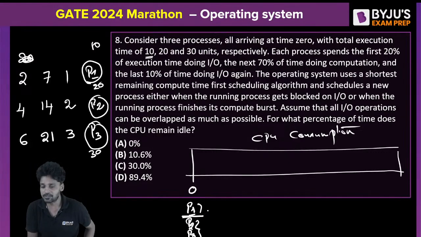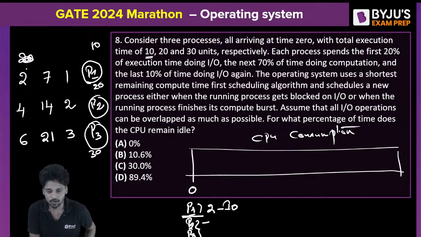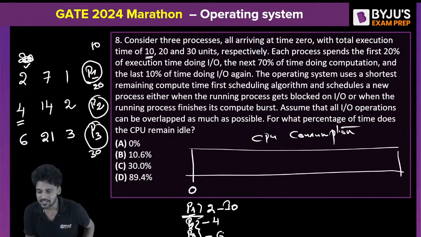But P1 is going to spend 2 clock cycles in IO. P2 is going to spend 4 clock pulses in the IO. P3 is going to spend 6 clock pulses in the IO. But you will understand why I did not show it in the first place.